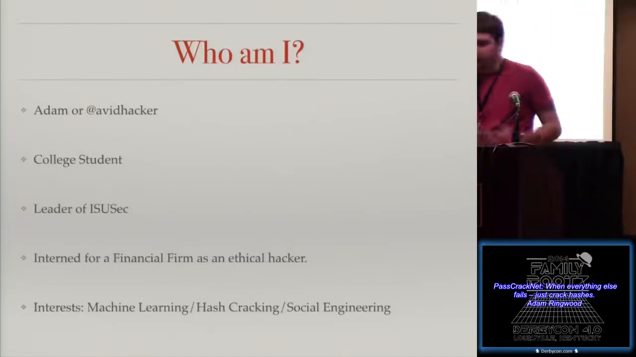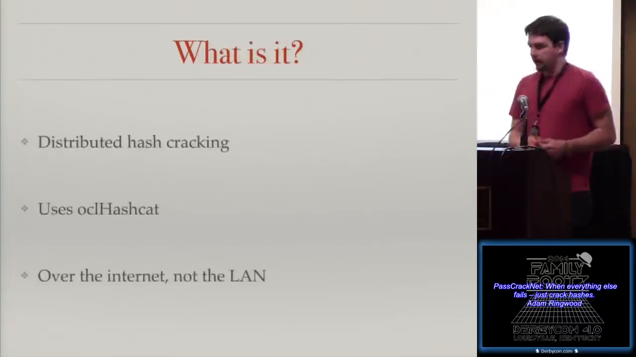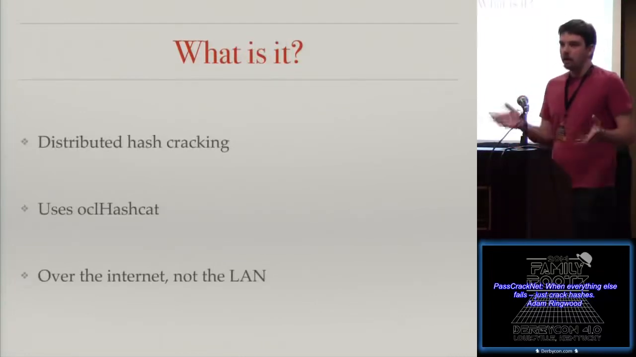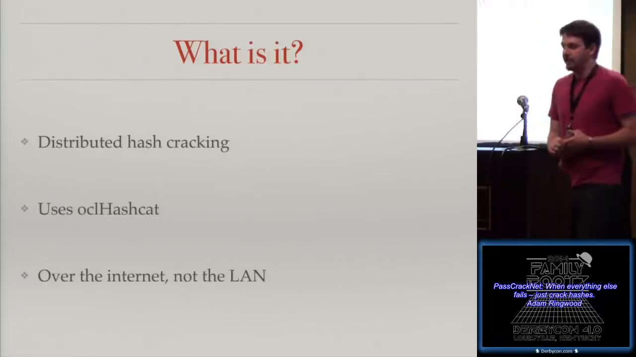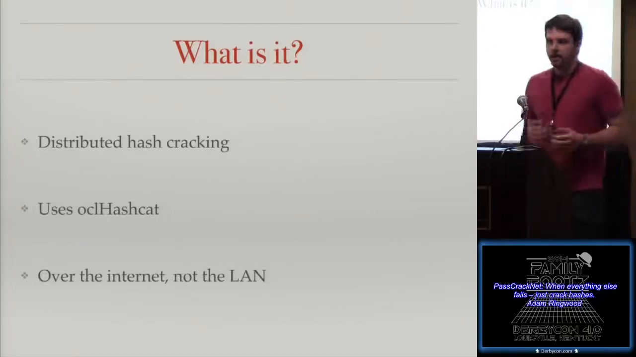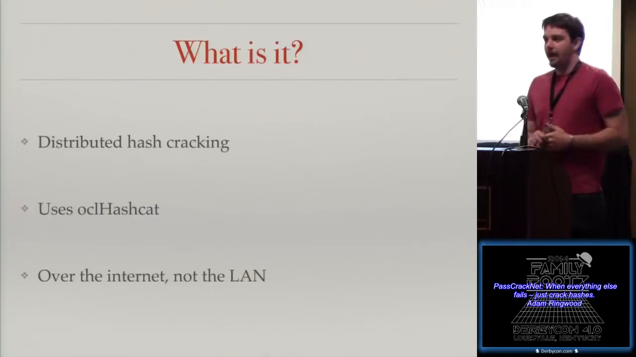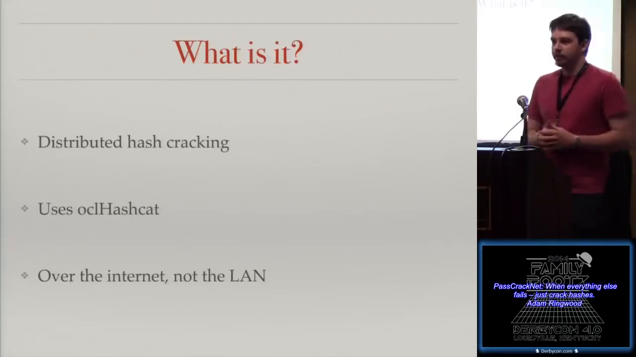And what I'm here to talk about today is distributed hash cracking, PassCrackNet, which is basically a way to distribute your hash cracking jobs over a large number of computers. It uses OCL Hashcat, and the reason behind that is mostly because there's been a lot of really great work put into OCL Hashcat. There's a lot of really smart people who work on that and make that as efficient as possible. And I've seen other attempts at writing distributed hash crackers that attempt to implement their own hash cracking software. And the answer is they pale in efficiency and speed compared to OCL Hashcat.